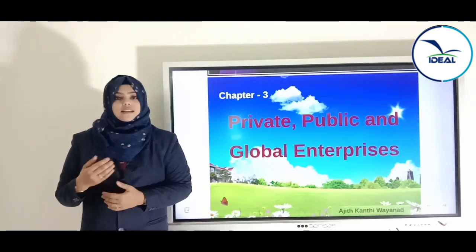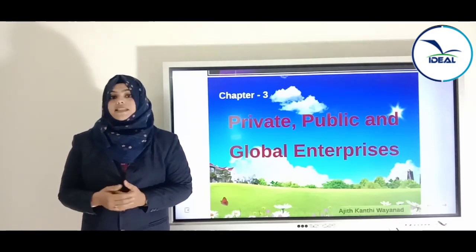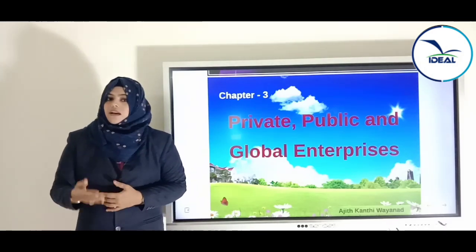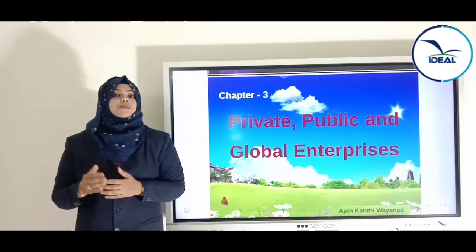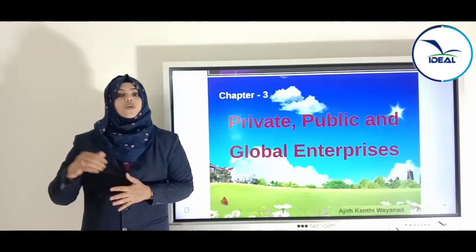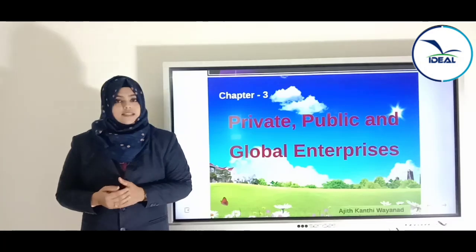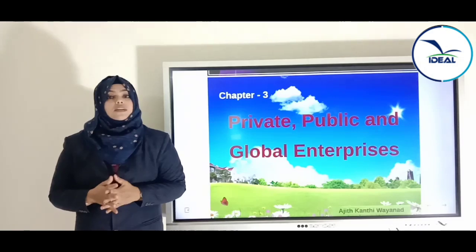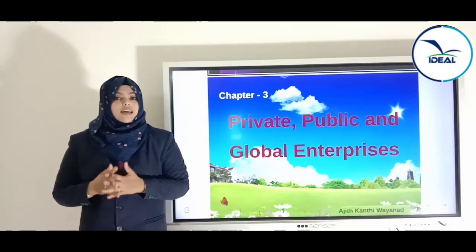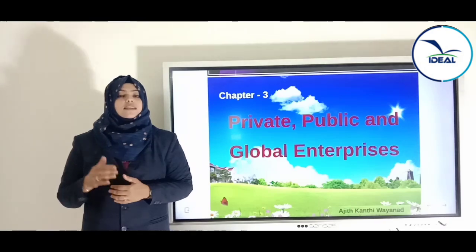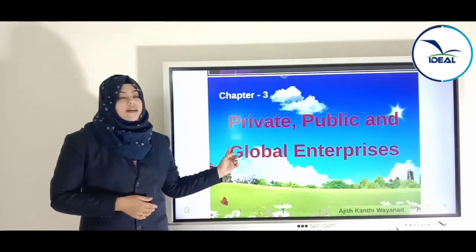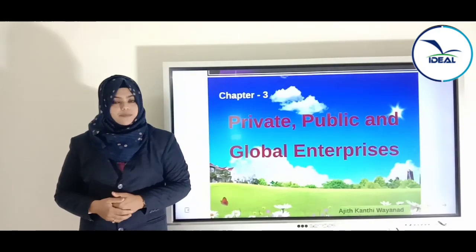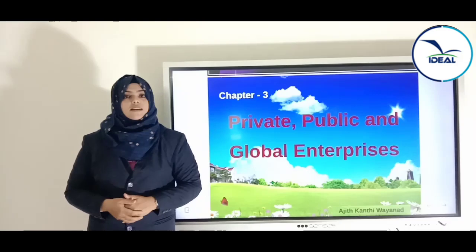Also, you have seen other business organizations which are run by the government, that is the railway department, postal department, LIC and so on. And you might have seen business organizations having branches in more than one country, isn't it? These organizations are known as global enterprises. So we know that there are different types of business organizations. In this chapter, we are going to study three different types: private sector enterprises, public sector enterprises and global enterprises. Actually, we are studying in detail the public sector enterprises in this chapter.